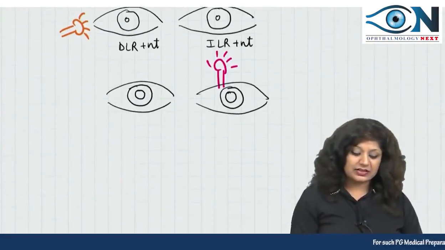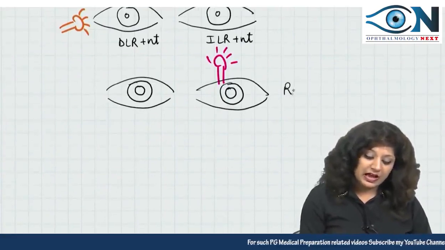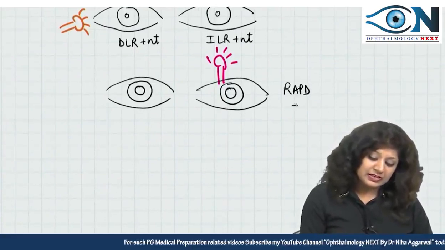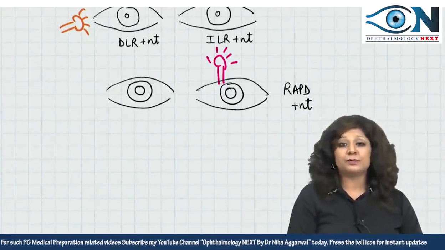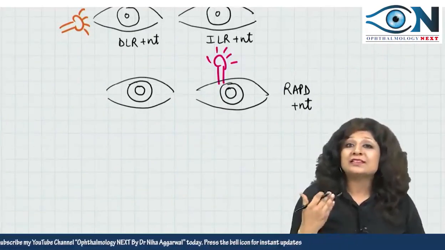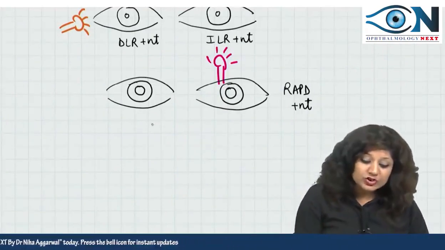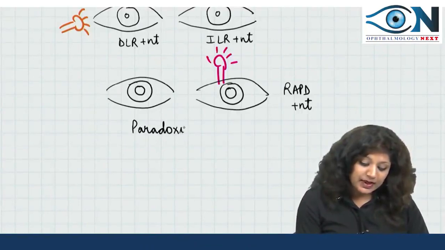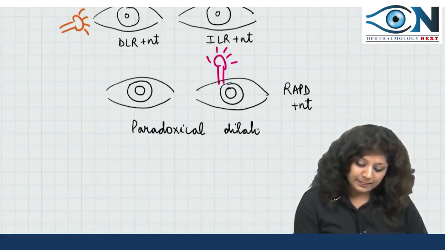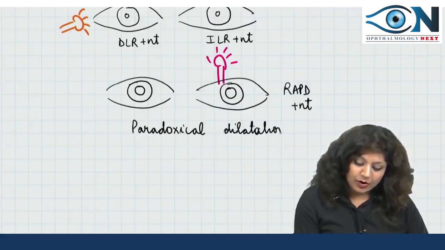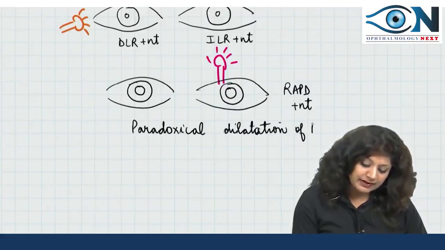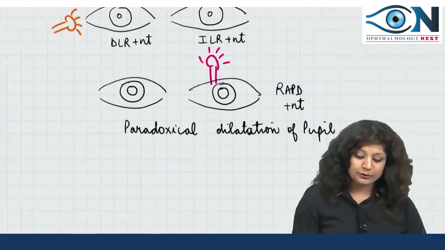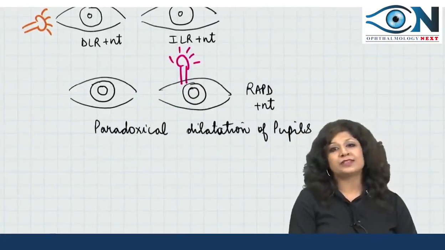So here RAPD is present, that is Marcus-Gunn pupil, and though the exact reason is not known, it is not just the absence of constriction, it is actually paradoxical dilatation of the pupils that we are getting on both the sides.